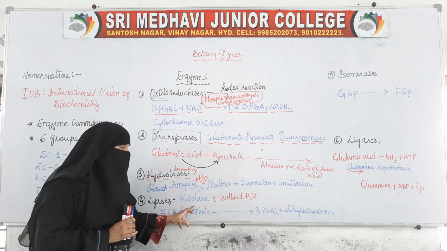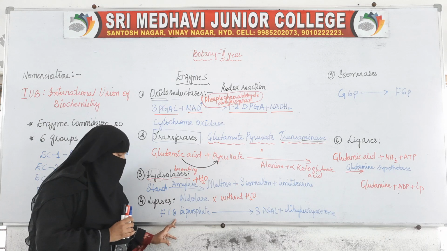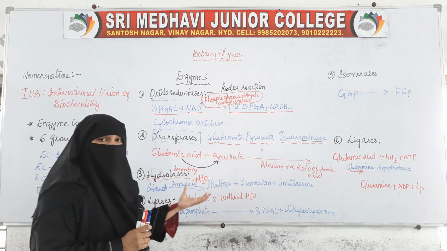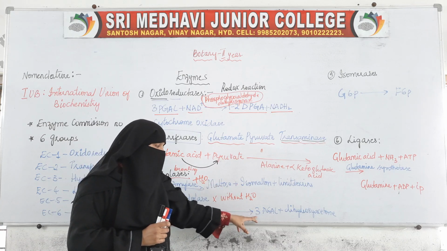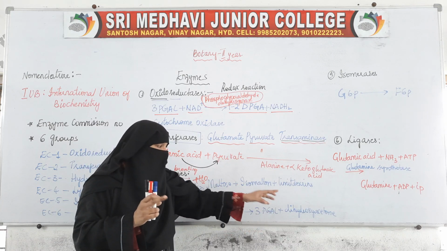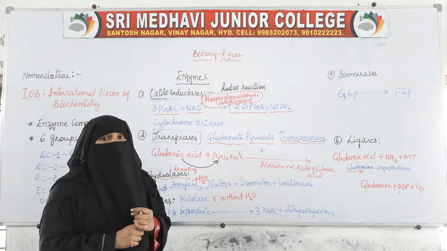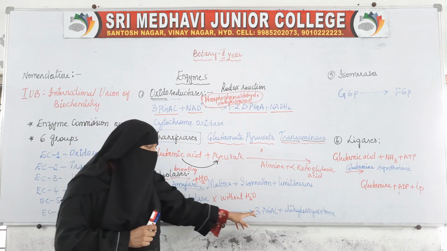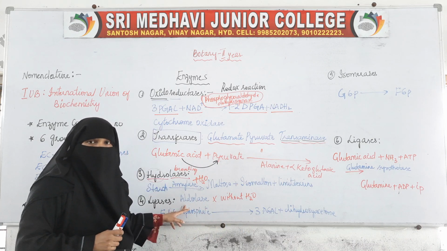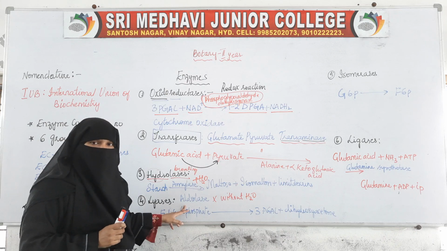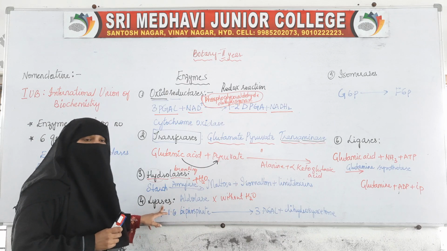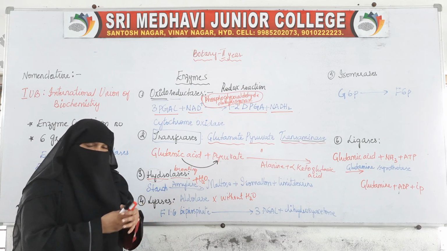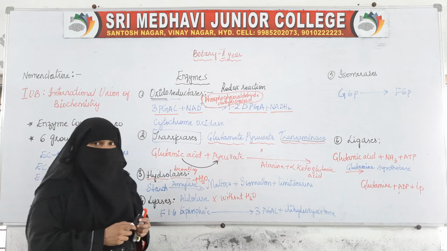So, aldolase is the enzyme which is breaking this fructose 1,6 biphosphate into 2 three carbon compounds, that is phosphoglyceraldehyde is one compound and dihydroxyacetone is the other compound. So, which enzyme is breaking this big molecule into small molecules? Aldolase. So, aldolase is one such enzyme which comes under the group lyases. There are many enzymes which come under lyases. Aldolase is one example of a lyase.